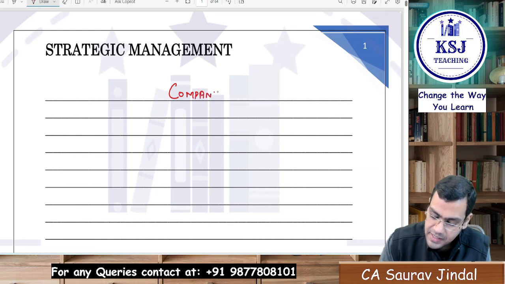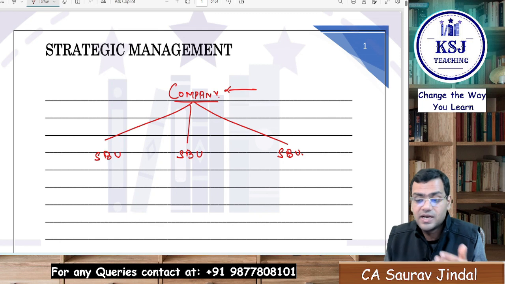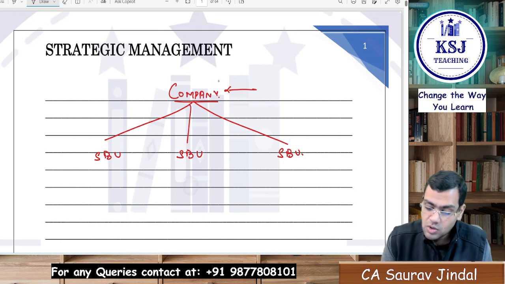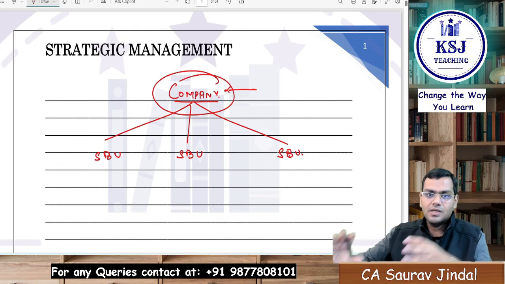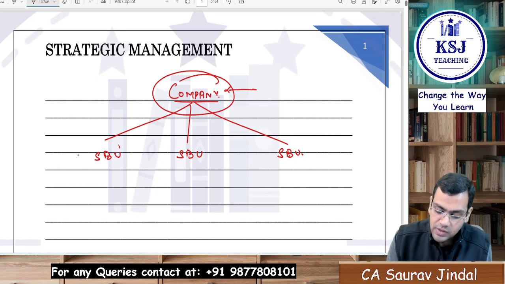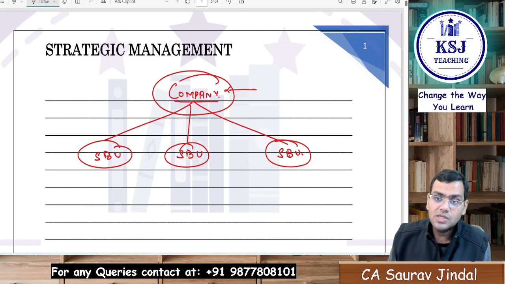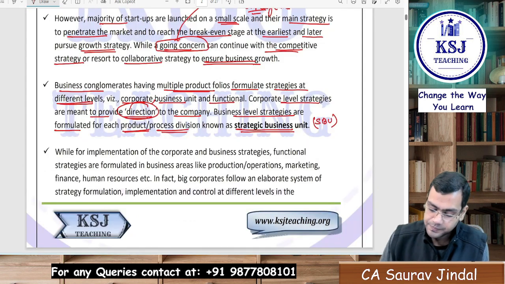And this company is then divided into various SBUs, strategic business units. So top level will make the strategies for the company, and then those strategies give the direction to the whole company. Whole company means Reliance. Then it will be Reliance Petrochemicals, Reliance Geo, Reliance Refineries, right? That is SBUs. Here the business level managers will operate. Here the top level management will make the decisions to give directions to the company, right?